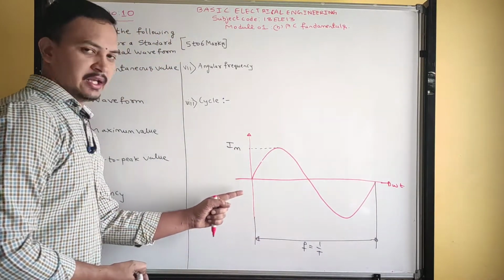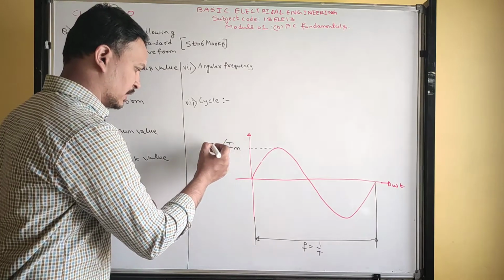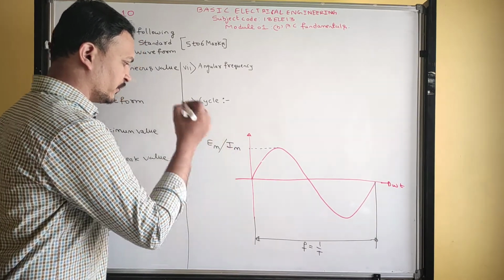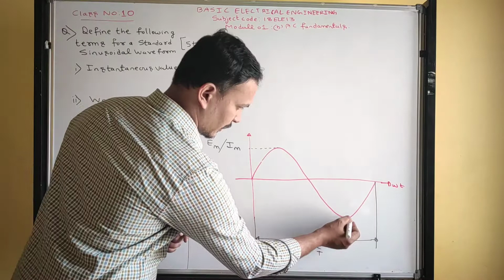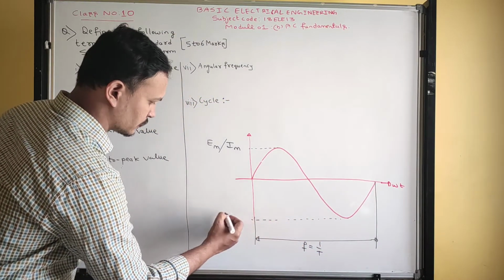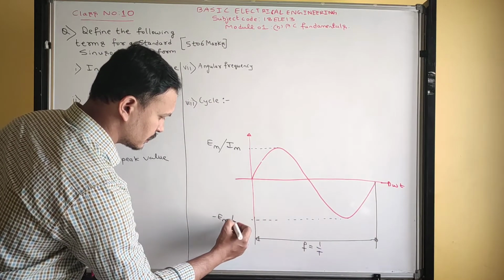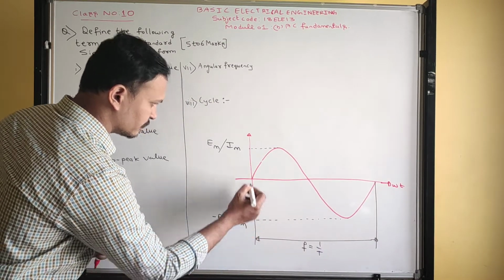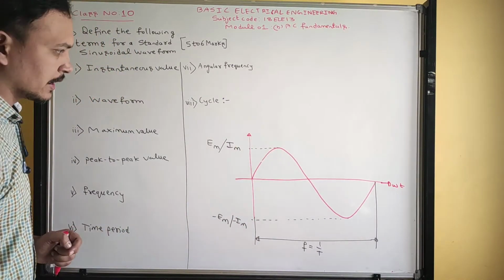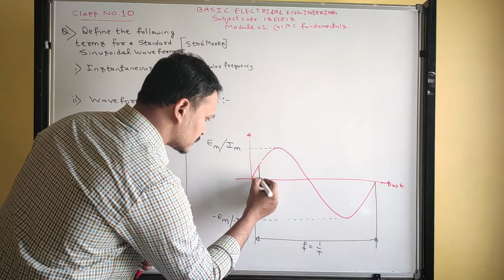If I take quantity current, it becomes maximum current. If I take quantity voltage, then it is Em. Similarly, this will be minus Em if the quantity is voltage, and it is minus Im if the quantity is alternating current. So now this is the instantaneous value.